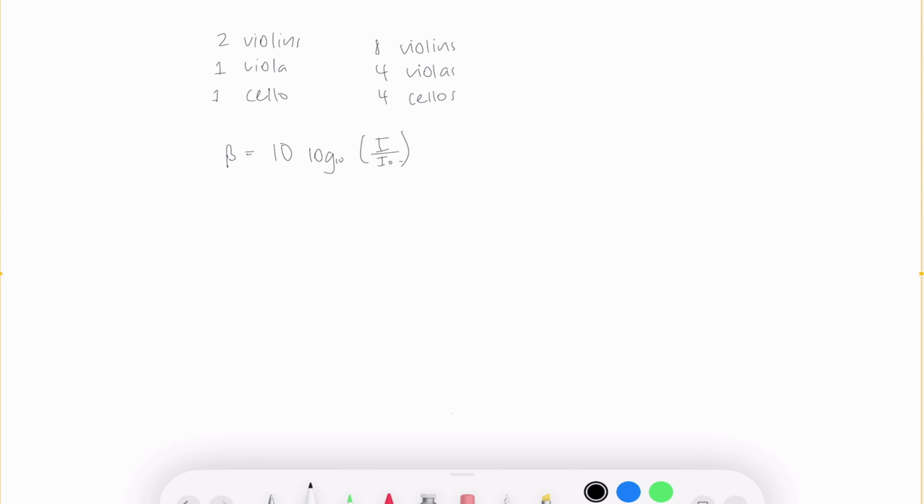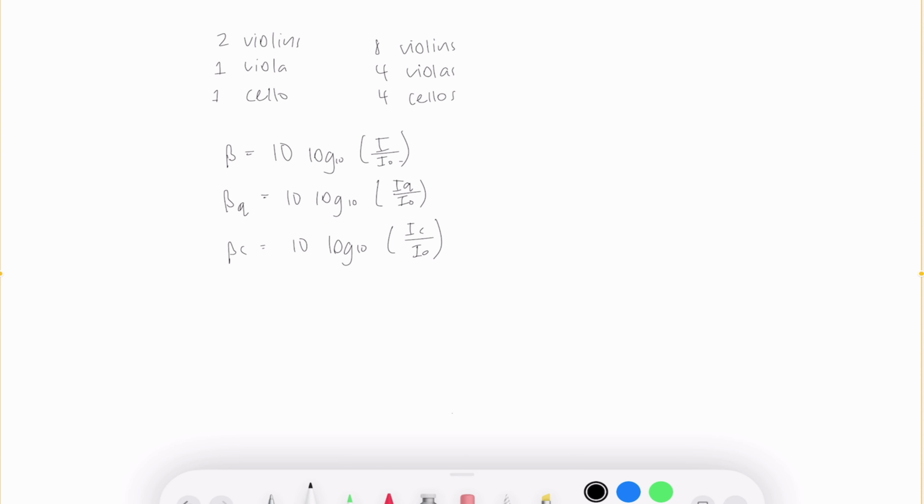We've been asked, what is our difference in decibels? So what we can say is, for the quartet, we'll call this beta Q, we can say 10 log to the base 10 of I_Q divided by I naught. That is our equation for the sound level for a quartet. And then let's have a look at a chamber orchestra: 10 log base 10 of I chamber divided by I naught.